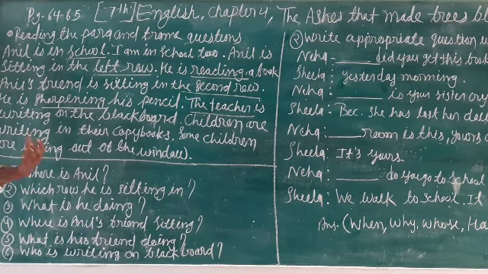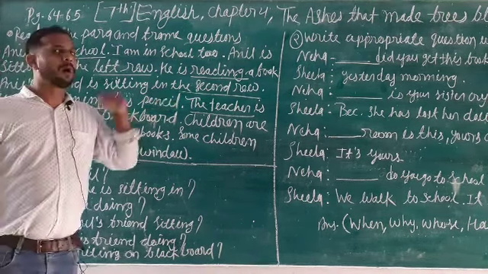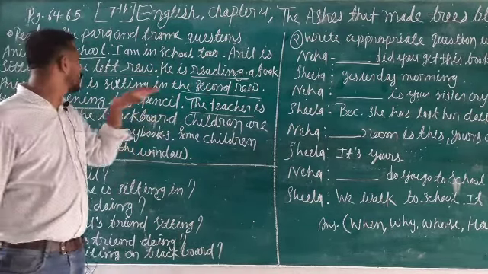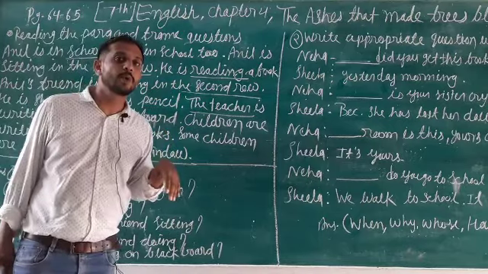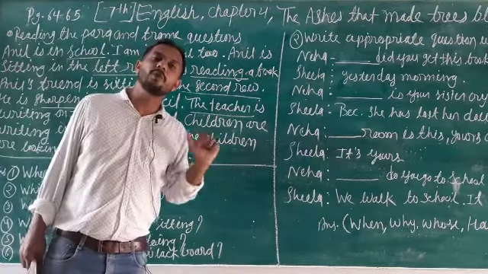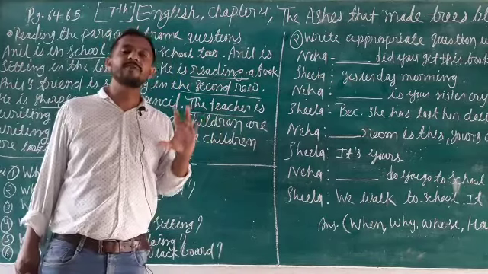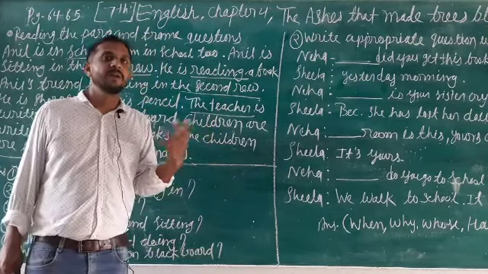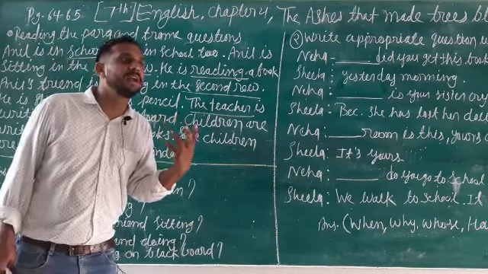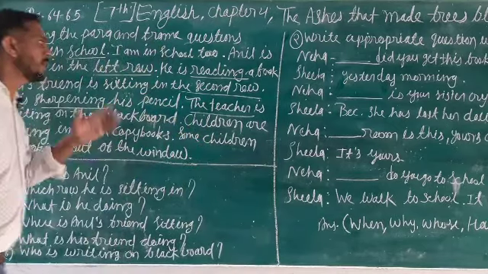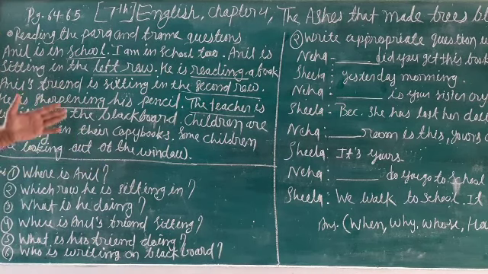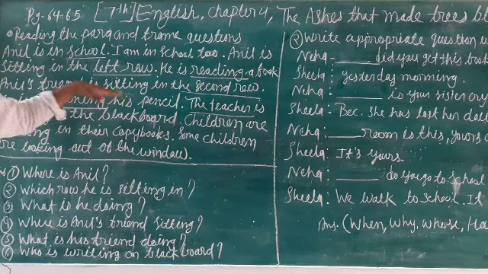Okay. So how to create the question? Which interrogative pronoun do we have to take? Anil's friend is sitting in the second row. So this is also showing a place. And if we are asking for the place, we can start by using where. Where is Anil's friend sitting?